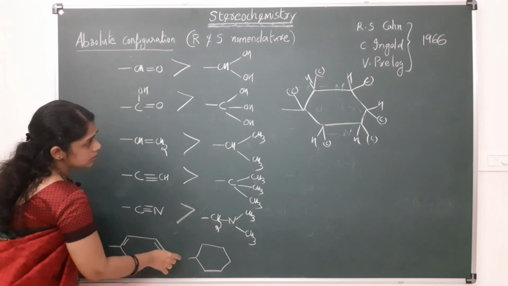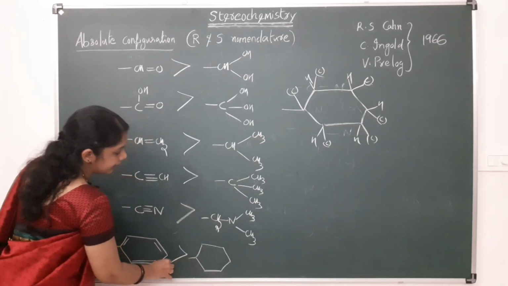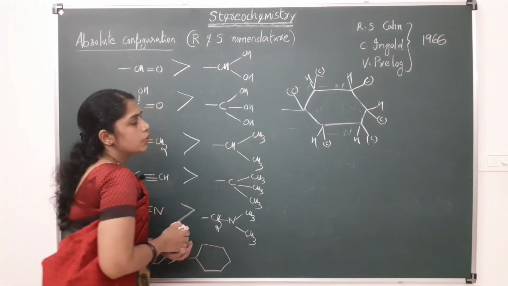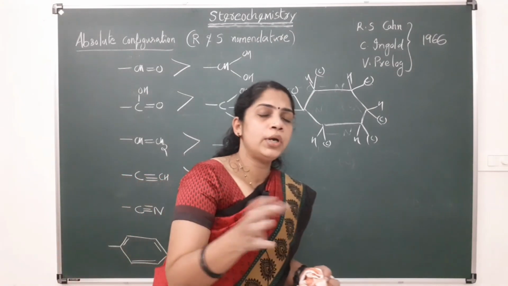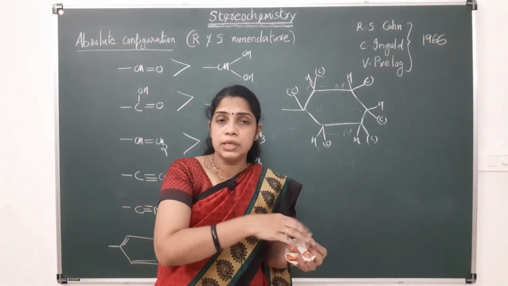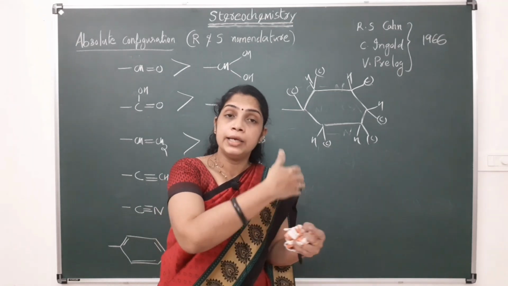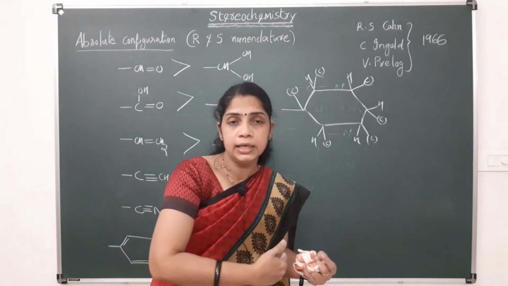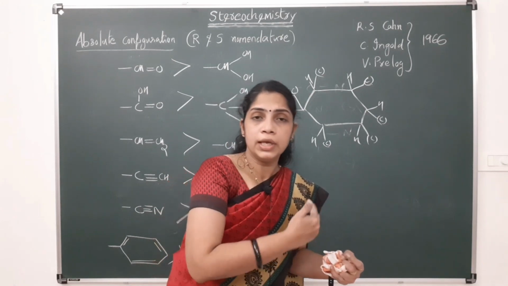So when we compare these two systems, we can see that this will get higher priority over the other. So when we compare double bond and single bond, the double bond will get higher priority. Similarly, triple bond also will get more priority than double bond, which again gets higher priority over the single bond.